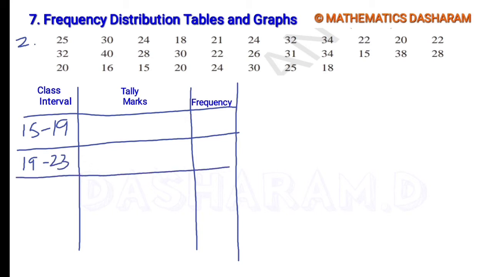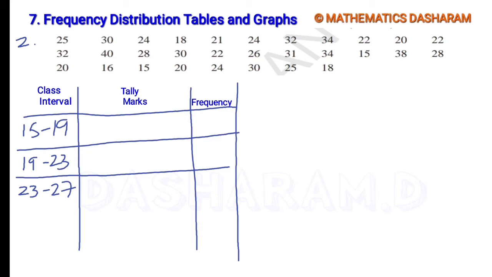Next, the third class interval: the lower limit will be 23 as it is, and 23 to 27. So the first class interval's upper limit and the second class interval's lower limit are the same. The second class interval's upper limit and the third class interval's lower limit are the same. This type of class interval is called an exclusive class interval.